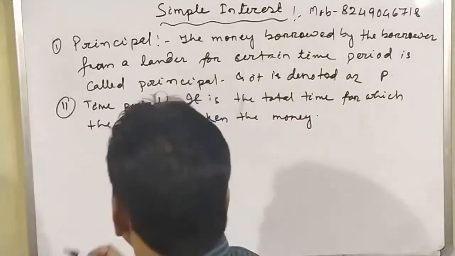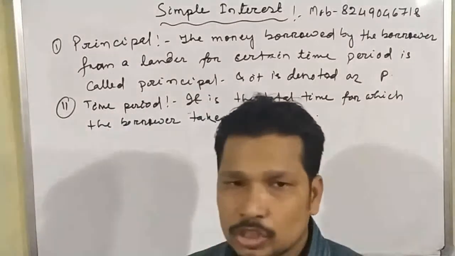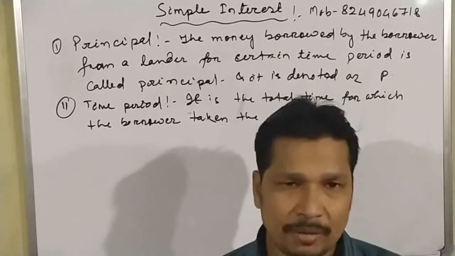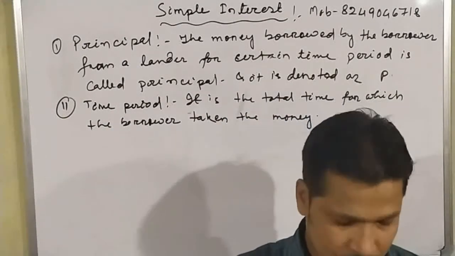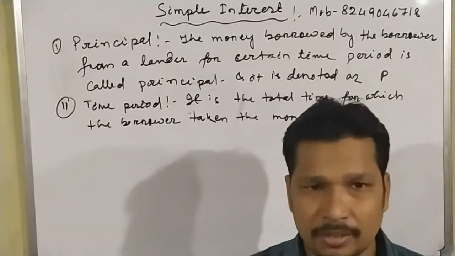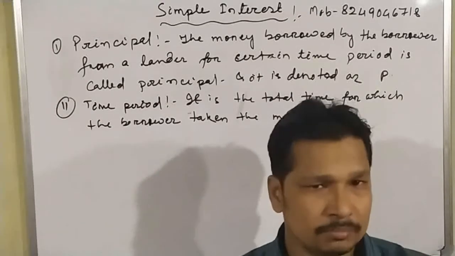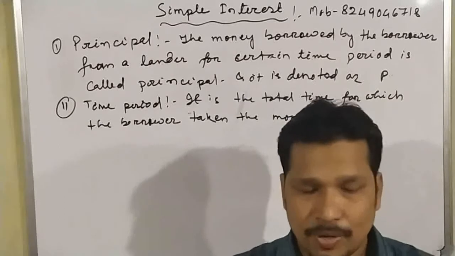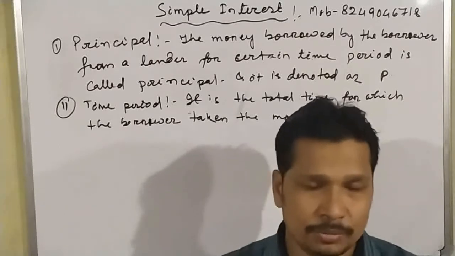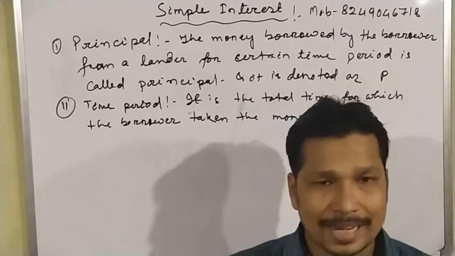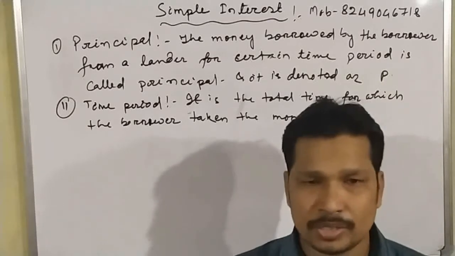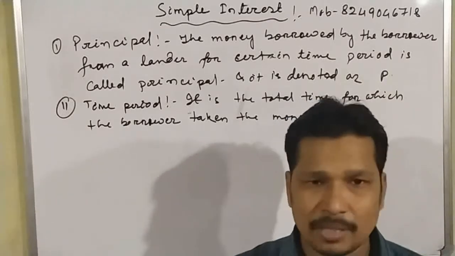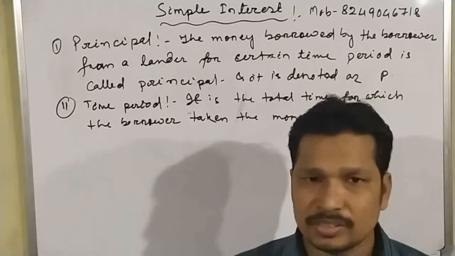Suppose we have gone to a person and told him we need 5,000 rupees and we will refund it after 3 years. That means the 3 years is the total time period, and the 5,000 that I have borrowed is the principal.